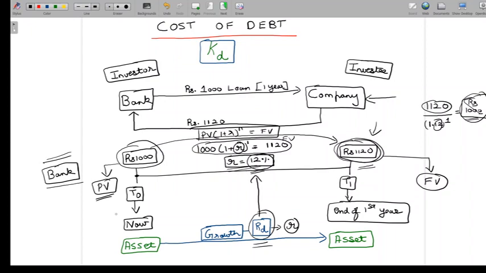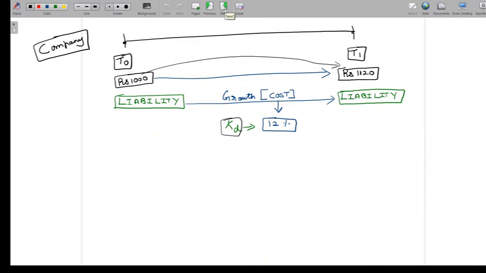Now, the same thing can also be said when we look at this from the perspective of the company which is taking the loan. Now, what happens here is 1000 becomes 1120, and if we find out what is the growth rate, it's 12%. Again, we are using a simple time value of money equation. We say 1000 into 1 plus r, the whole power 1, which 1 is the time period of the loan here, is 1120, and we get our r to be 12%. And this is the same time value of money equation that we saw earlier.